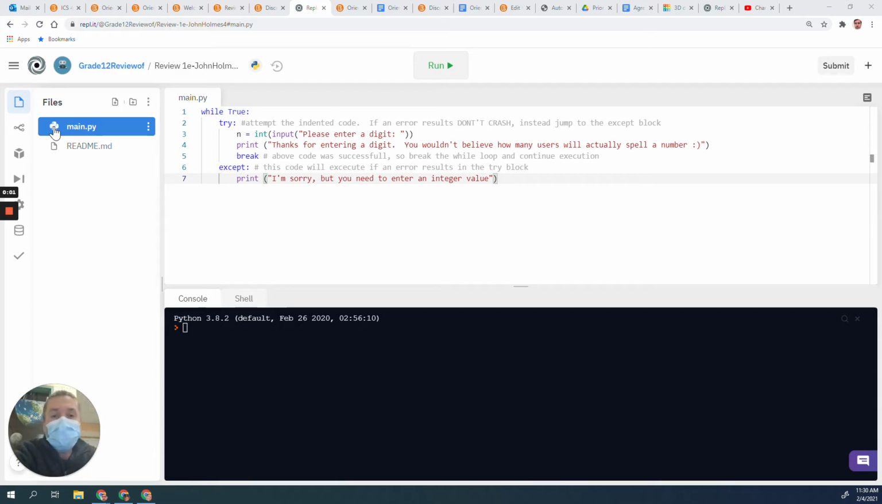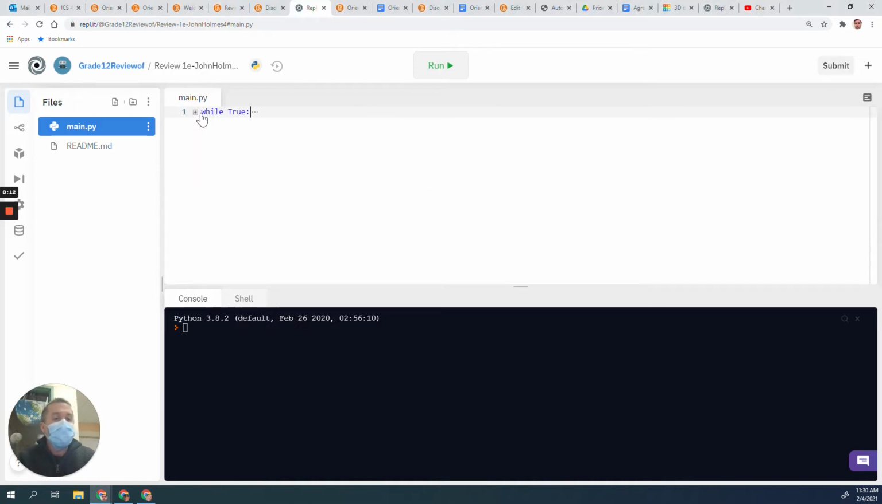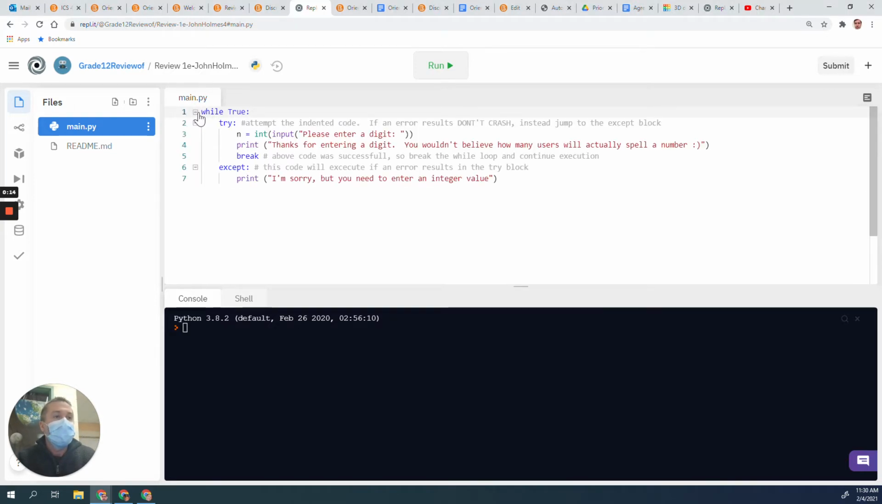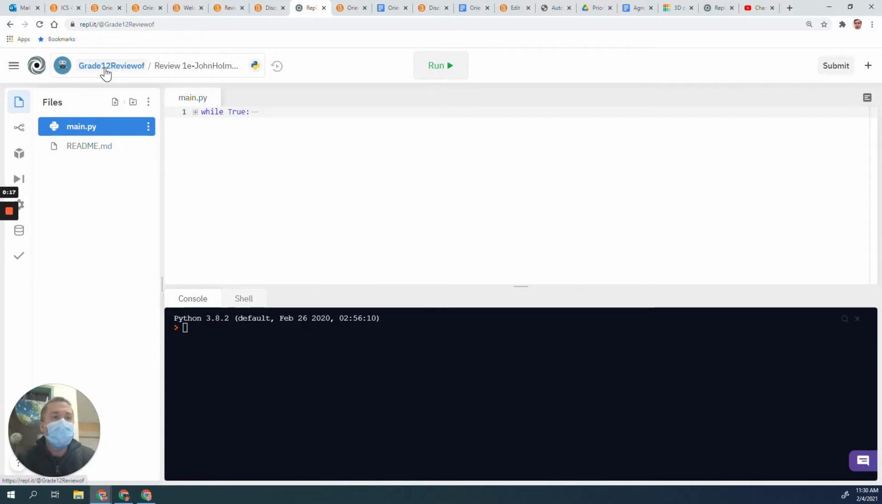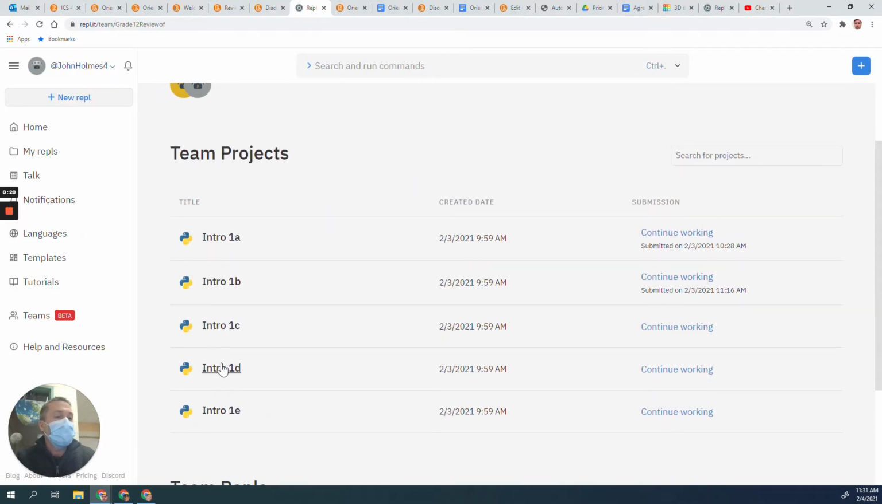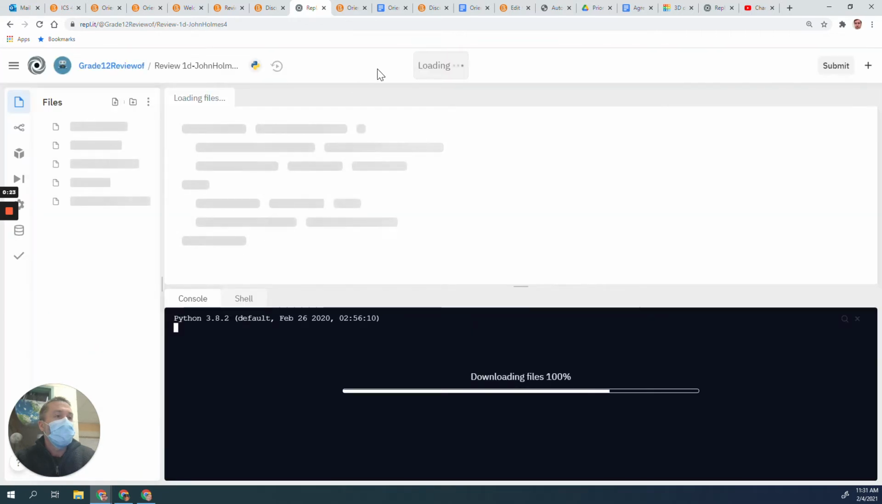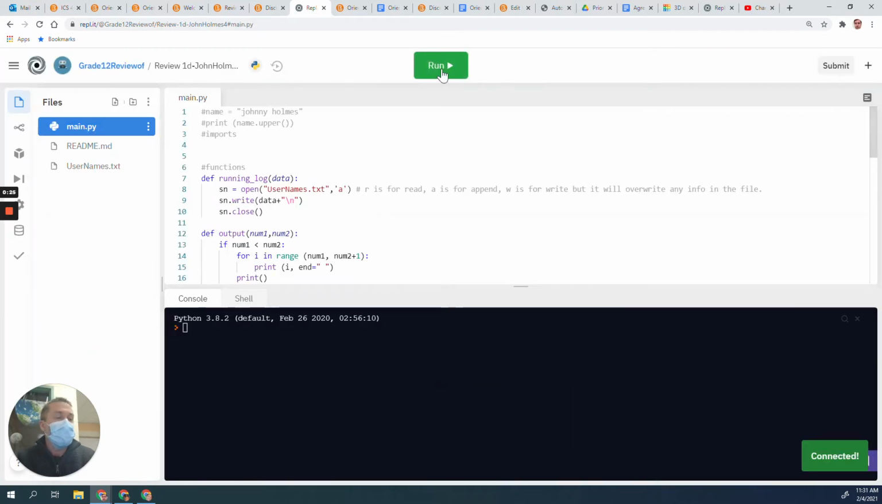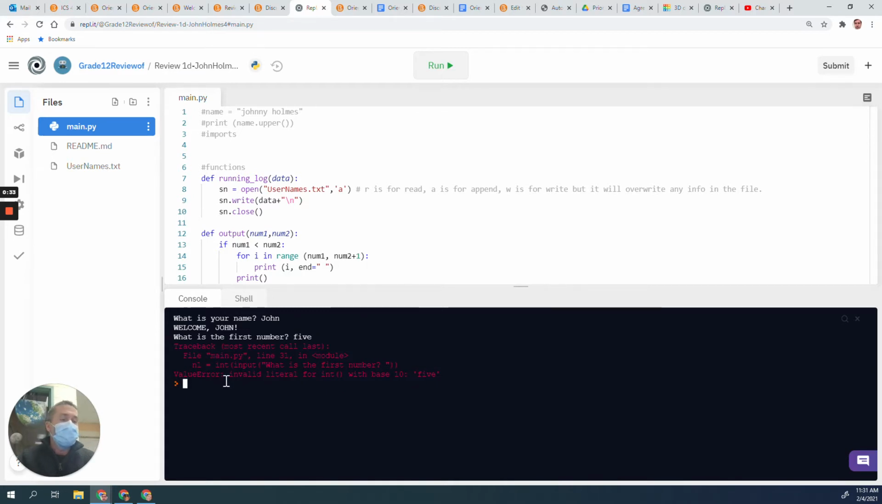All right, so in this problem, we're asked to modify our code again, and this time to not allow the program to crash. As an example, what would generate a crash? Let me go back and take a look at that previous code. When I run it, it asks me to put in my name. What is the first number? If I type in 5, this generates a value error. The key thing is it generates an error, and so the program completely crashes.